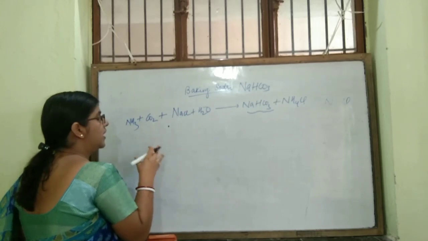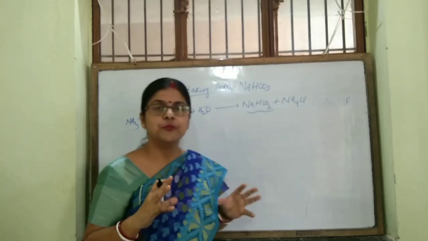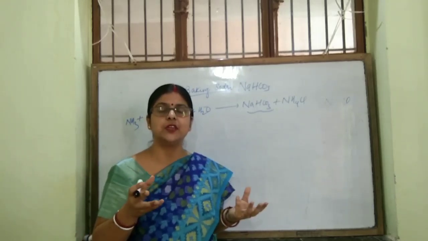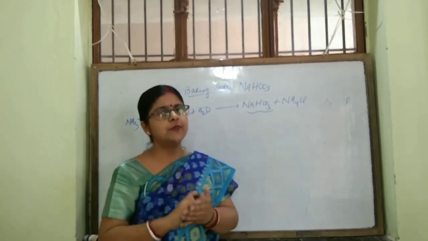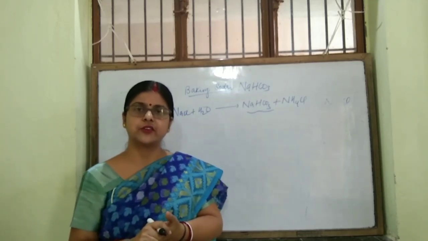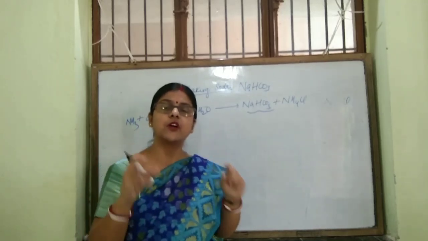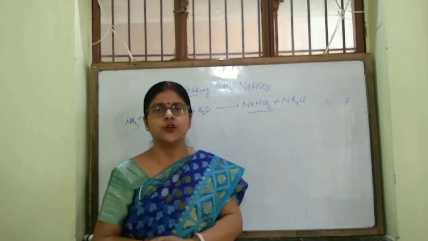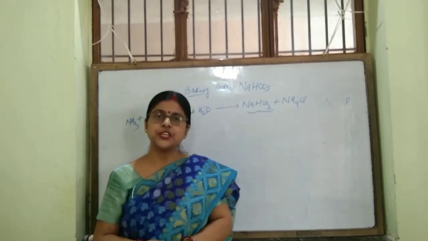First of all, baking soda is used as a baking powder to make the cake or pakoras fluffy or spongy. What is this baking powder? Baking powder is a mixture of baking soda and tartaric acid. It is used to make the cakes and pakoras spongy or fluffy. Now a question arises in your mind: how is it making the cake spongy or fluffy?